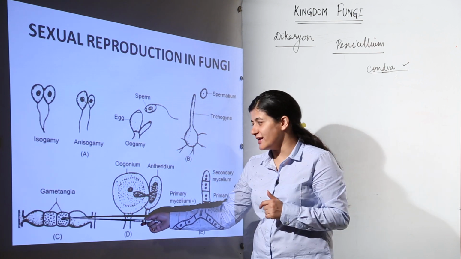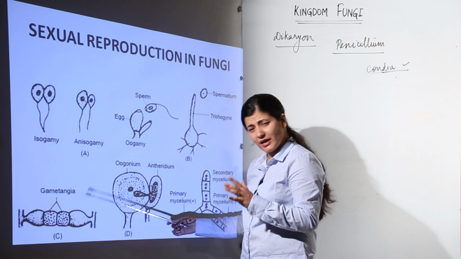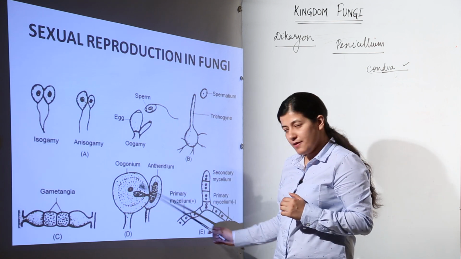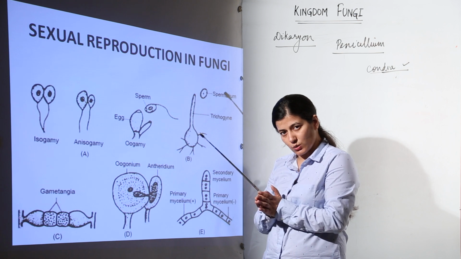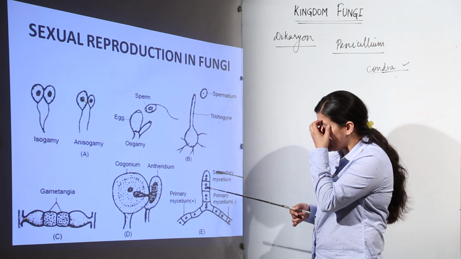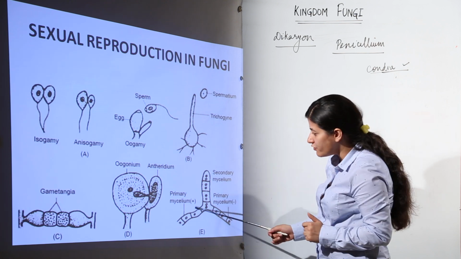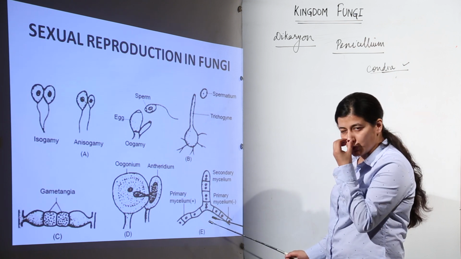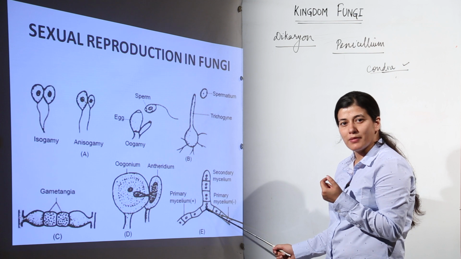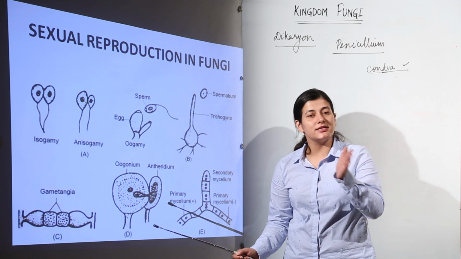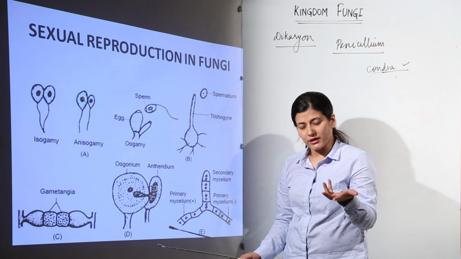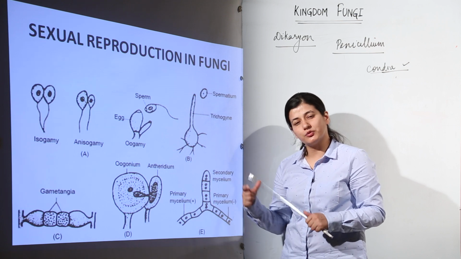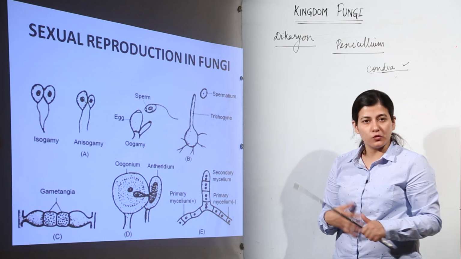Then we have another one, that is gametangial contact. Gametangial contact is basically the contact between the male and female sex organs. They are going to come close in terms of their fungal mycelium. One would be primary mycelium, the other would be secondary mycelium, both the primary mycelia of two different strains, and they would give rise to a secondary mycelium which would be heterokaryotic. Now, this heterokaryotic stage would undergo karyogamy and give rise to the zygote, and a dikaryon would be there, and then the zygote would undergo meiosis and then there would be formation of spores which would germinate.